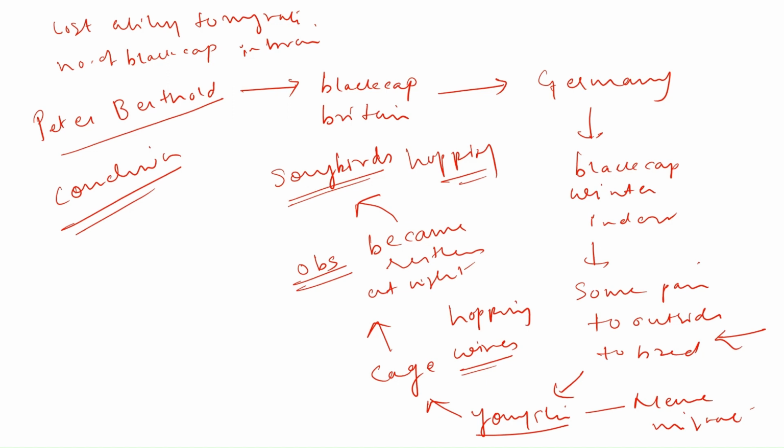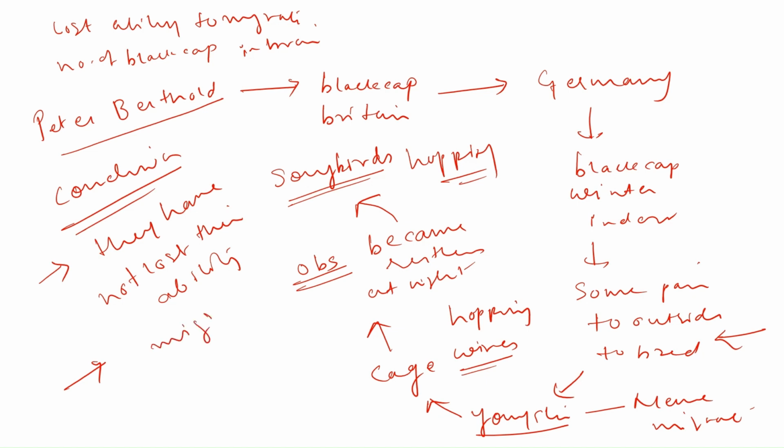The conclusion is: earlier, it was thought, why did the species suddenly increase in Britain? Maybe they lost their ability to migrate. But the conclusion is they have not lost their ability to migrate. So that means these are also migrants from some other area. That means the sudden increase in their number in Britain happened because these birds have migrated from some other area to Britain.